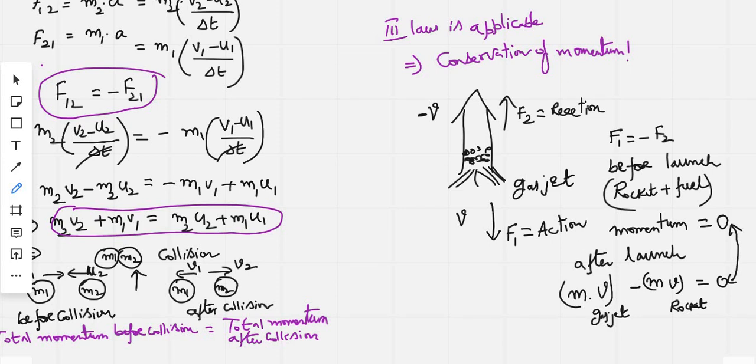And to make the momentum 0, if the gas jet goes with velocity in the downward direction, there should be some body in the upward direction with negative velocity, and that body is nothing but the rocket. That's why the rocket always moves opposite to the gas jet direction.